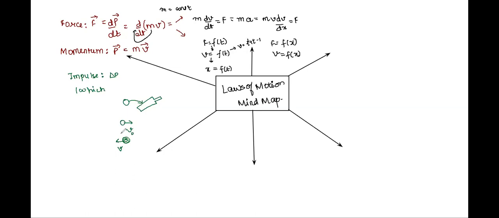So the direction of velocity changes. When it does, momentum changes, right? So basically final momentum minus initial momentum, right? This thing happening in very short interval of time is termed as impulse. Correct?